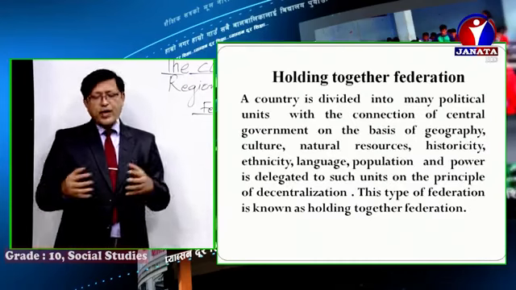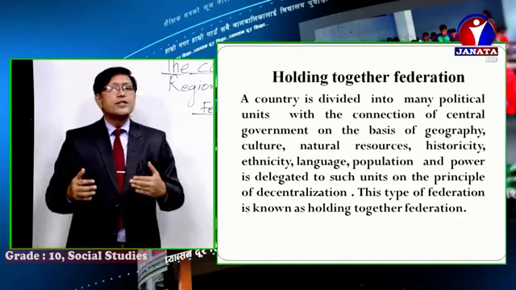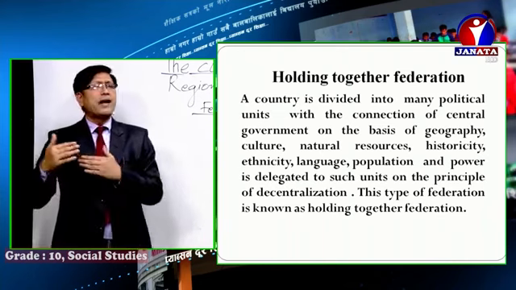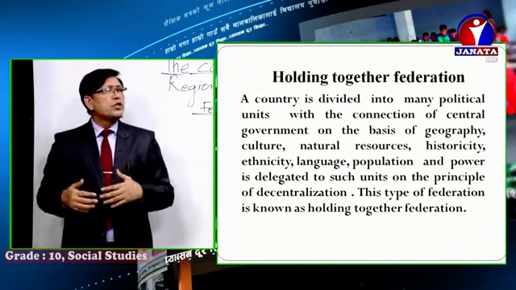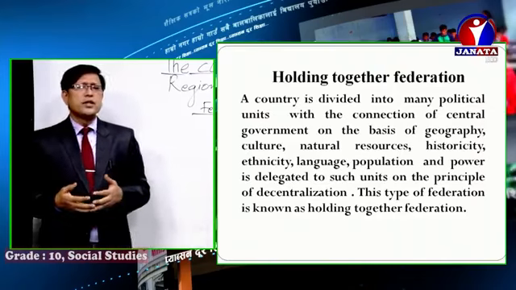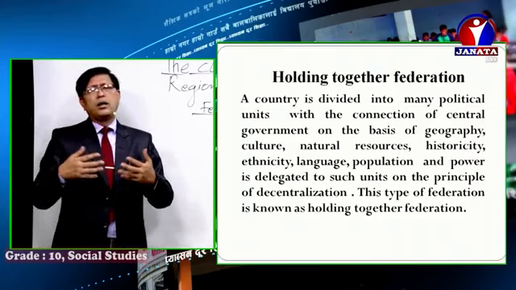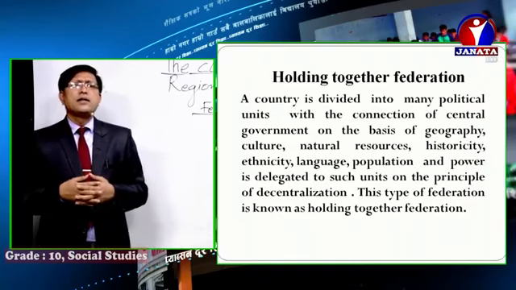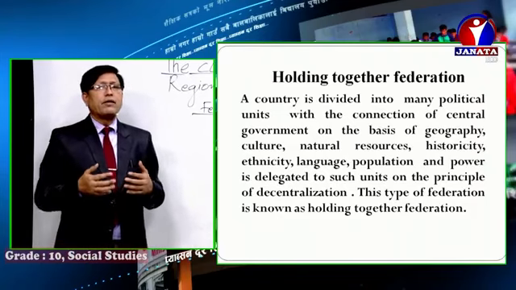Now holding together federation. Boys and girls, holding together federation is where a country is divided into many political units on the basis of geography or culture or natural resources, historicity, ethnicity, language or population, all right.